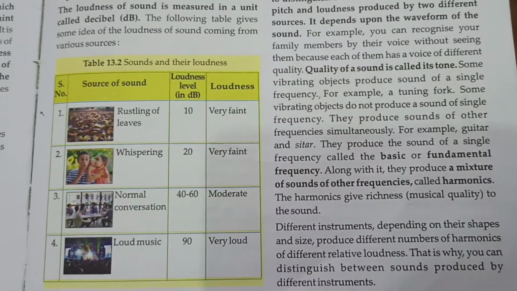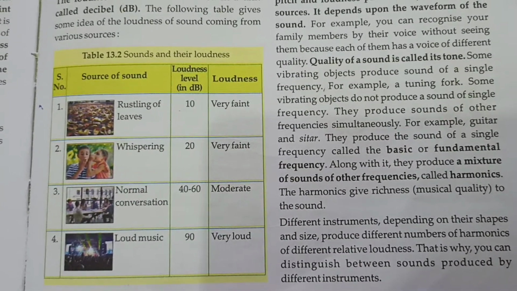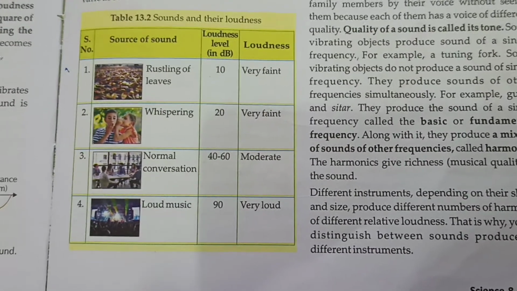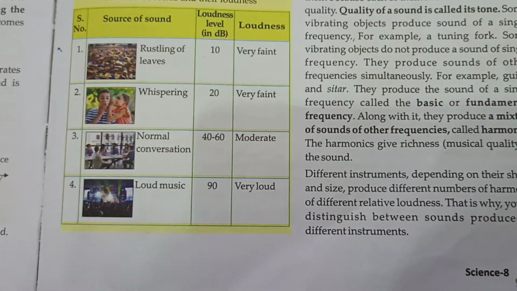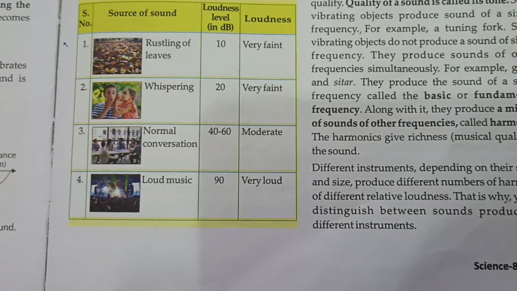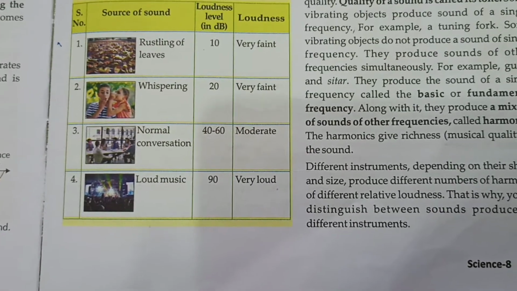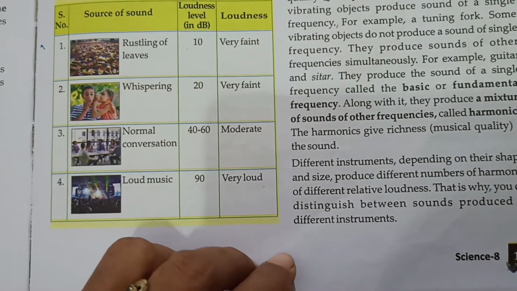The harmonics give richness, that is the musical quality, to the sound. Different instruments, depending on their shapes and size, produce different numbers of harmonics of different relative loudness. That's why we can distinguish between sounds produced by different instruments.